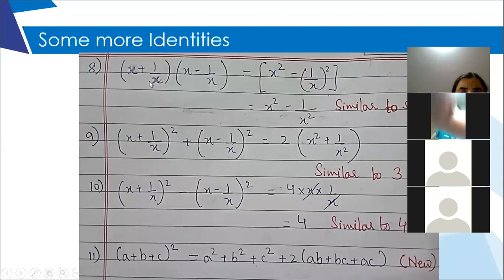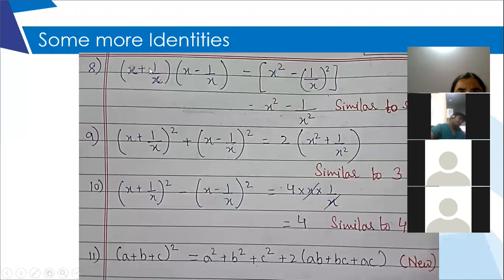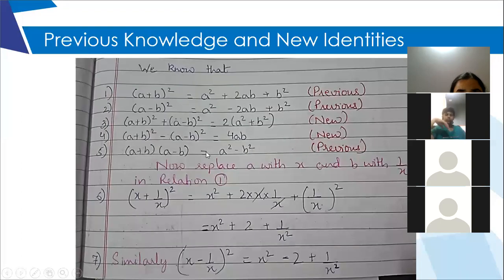It is again similar to your identity number 5, which was a plus b into a minus b. Again, you replaced a and b with x and 1 by x. So you got this x square minus 1 by x square. Then again, ninth one is similar to identity 3, replacement of a with x and replacement of b with 1 by x.